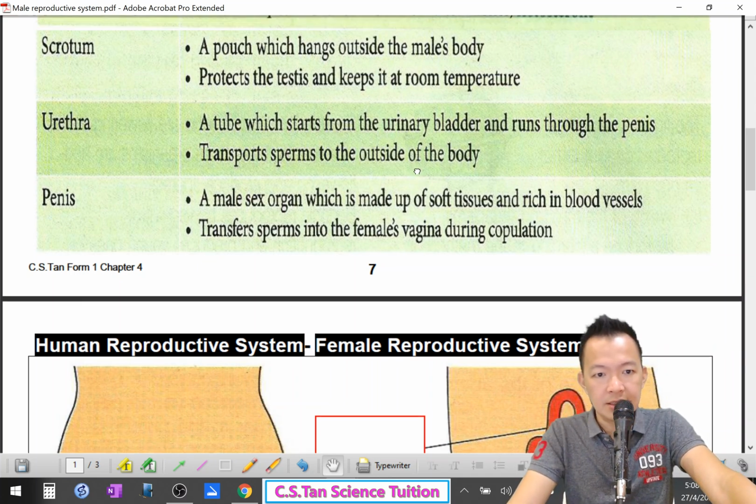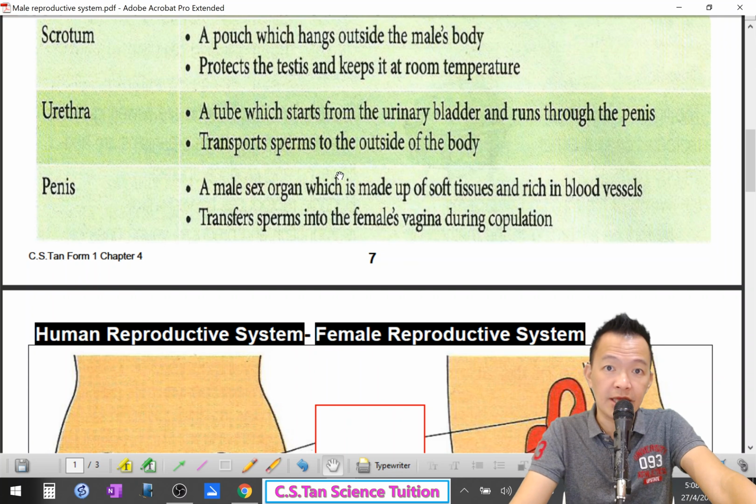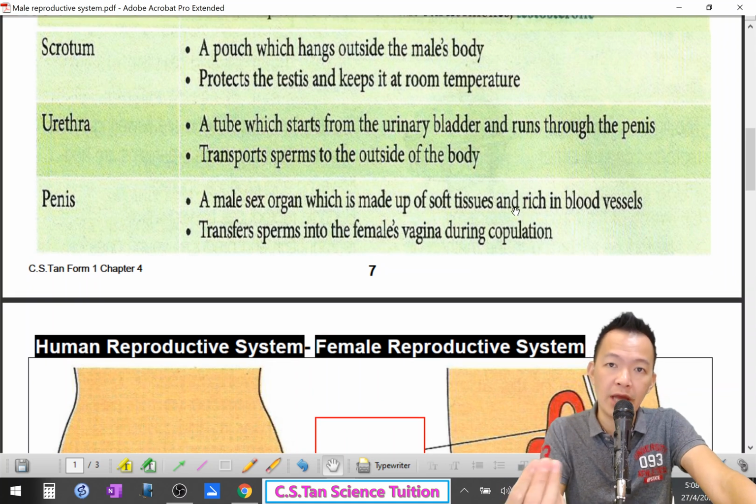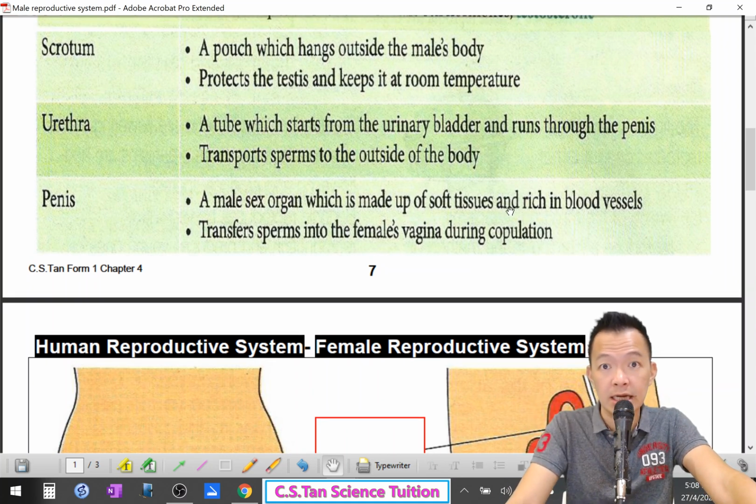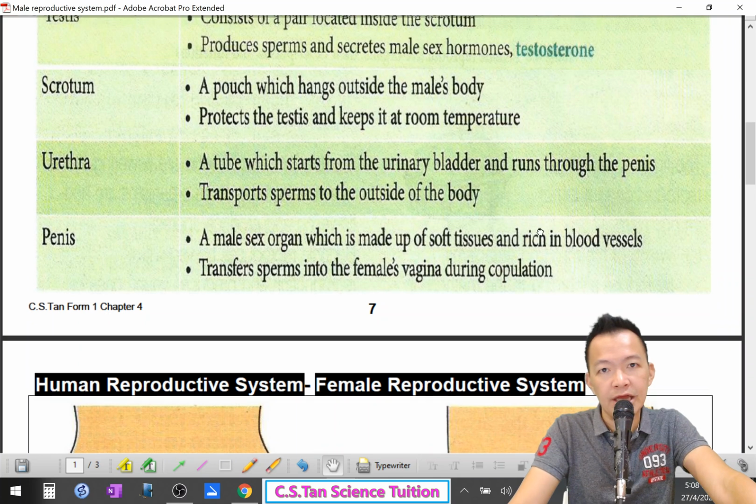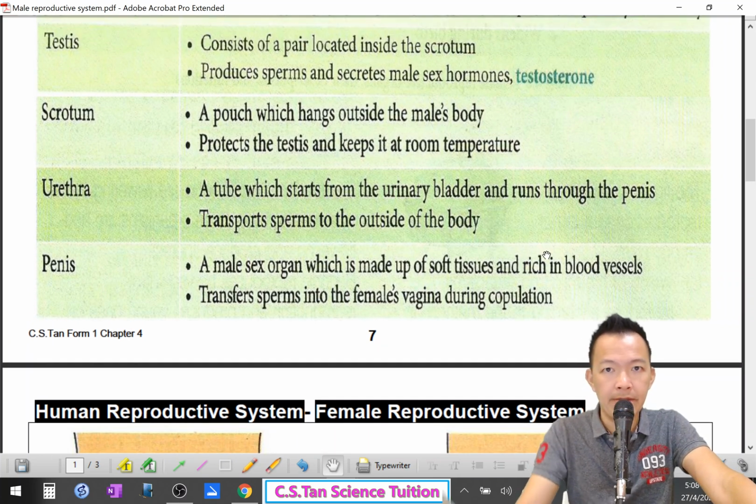It is simple compared to the female body. In making the sperm and discharging the sperm, the story ends. Compared to the girl or female, who have to grow the baby, theirs is a little more complicated. Okay, that's all, bye-bye.